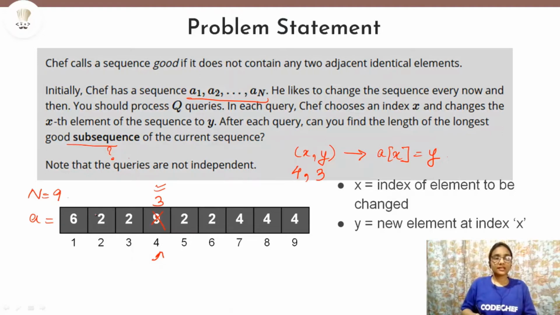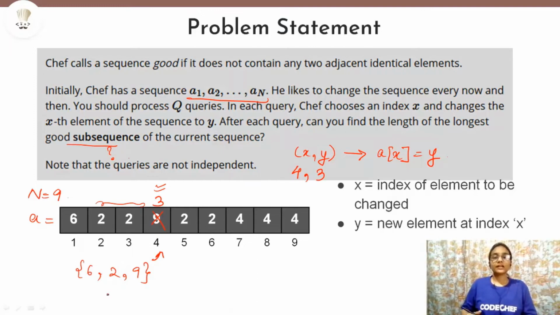If you can see here, 2 and 2 are identical, and they are also present adjacent to each other. So these two elements cannot be present in a good sequence. A good sequence will contain elements such as 6 to 9. So this can be called a good sequence or good subsequence because it does not have any adjacent identical elements.